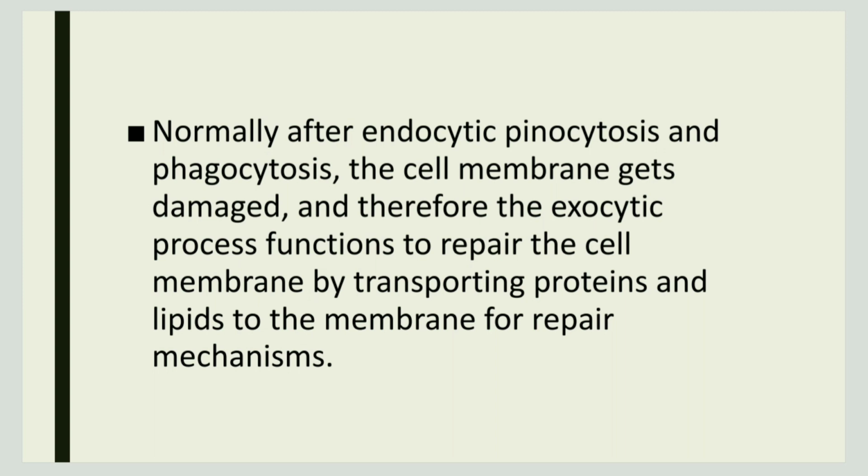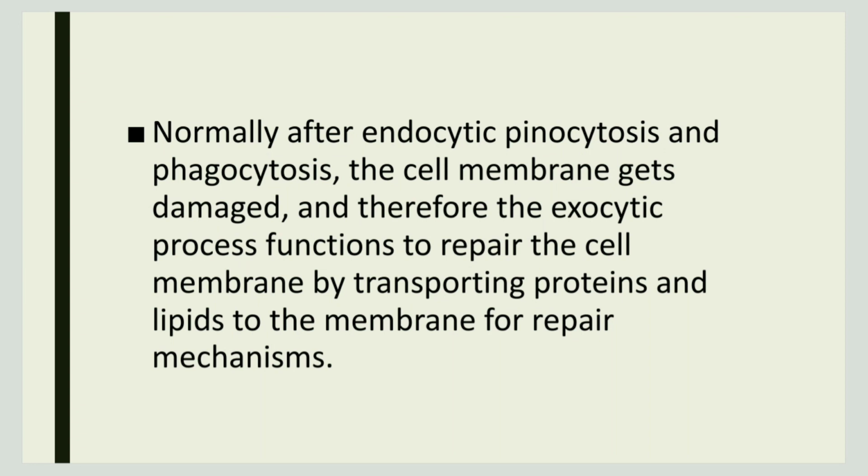The repair of the membrane occurs by the transportation of proteins and lipids to the membrane. So this is how a cell membrane is repaired after it is damaged by pinocytosis or phagocytosis.